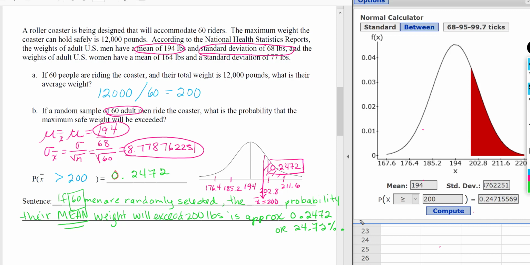So in other words, we can say there's a 24.72% chance the mean weight of 60 men will exceed 200 pounds. And that's the maximum safe weight for the roller coaster.